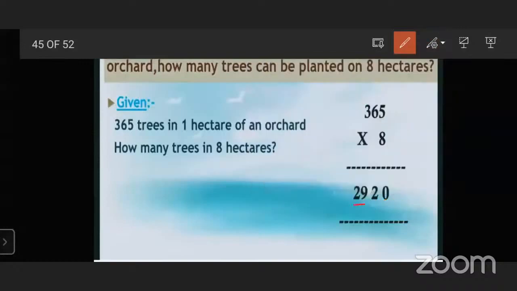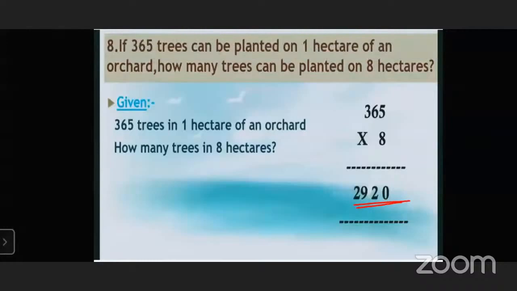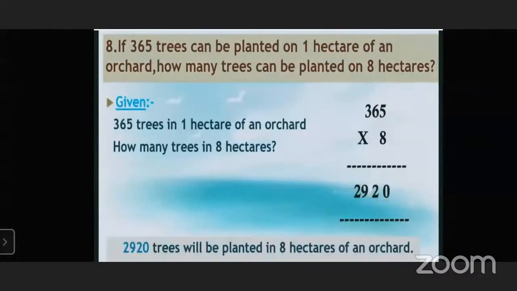So the total answer will be 2920. 2920 trees will be planted in 8 hectares of an orchard. Orchard, not orchid. Okay.